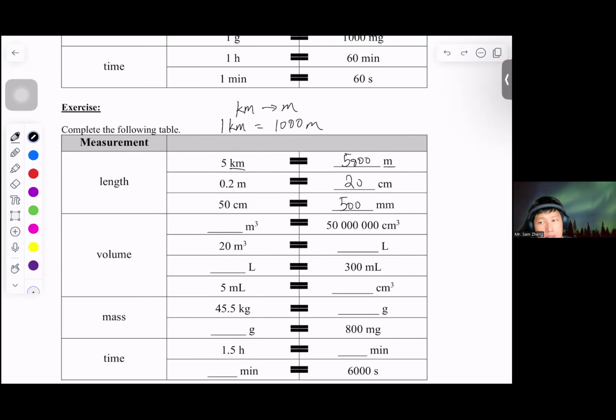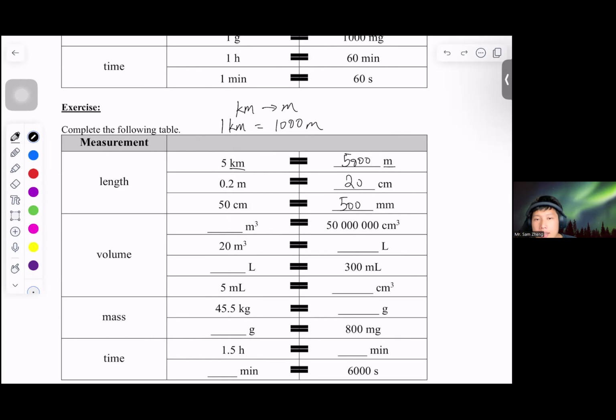Now for volume, it is a little bit tricky, because for volume, cubic meter to cubic centimeter is slightly different. Normally when we do the conversion, 1 meter is equal to 100 cm. But volume is multiplied by the length, width, and also the height.